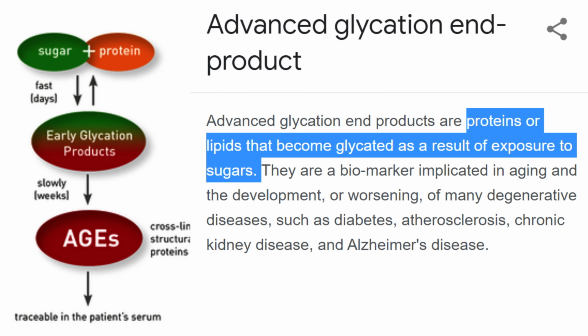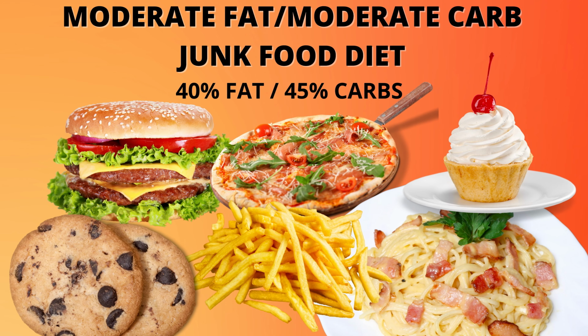When you eat protein and carbs, or fat and carbs, this increases glycation. That's a process where glucose binds to fat or protein molecules, damages them, resulting in accumulation of advanced glycation end products, or AGEs. Is it a good representation of a high-fat diet? Well, not at all. And then they continue with saying that a high-fat diet causes insulin resistance. It is true that our bodies prefer running on either carbs or fats, not both at the same time. But does fat on its own, without the carbs, cause insulin resistance?